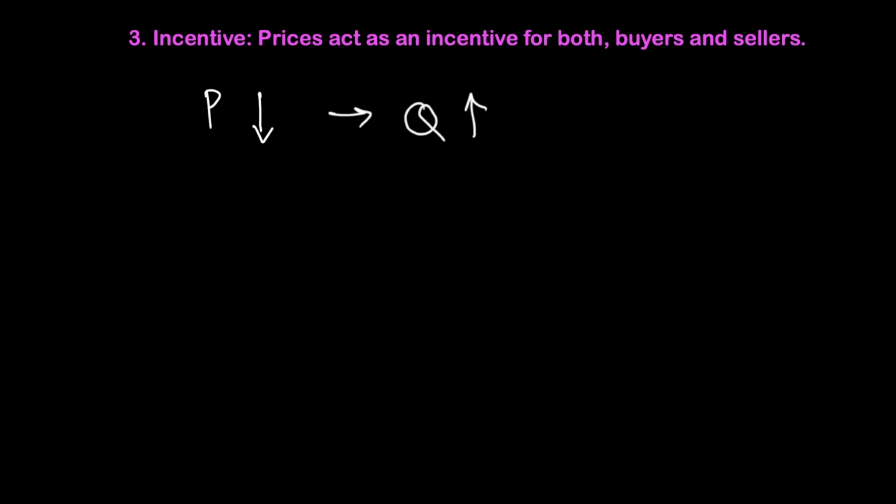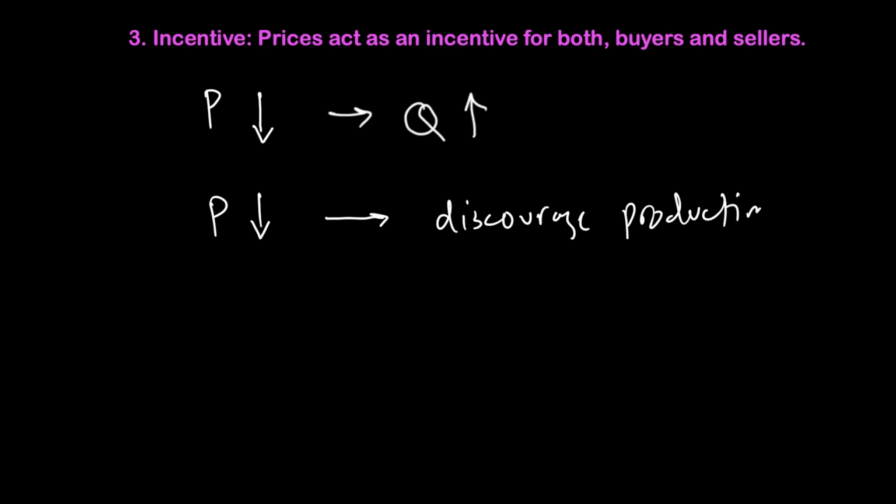On the other hand, when the price goes down from the producer perspective, or from the supply side, we believe that the producer will find that the lower price will discourage him to produce and even drive him out of business if he finds that there isn't profitability. For a producer, therefore, a lower price can discourage production and also results in firms sometimes being driven out of business. So it all depends on whose perspective we're looking at.